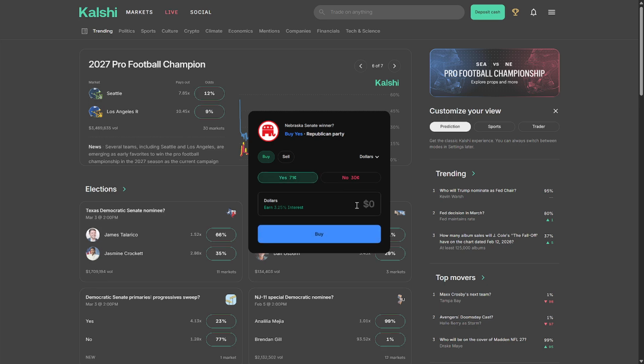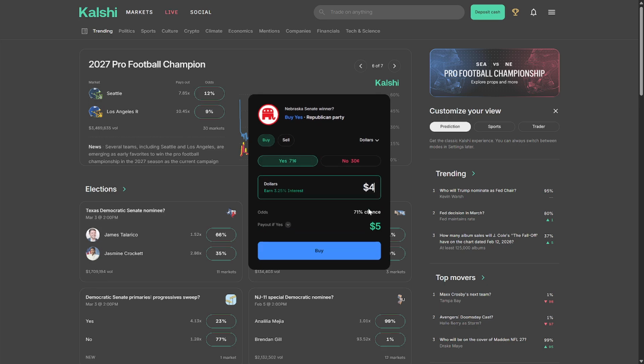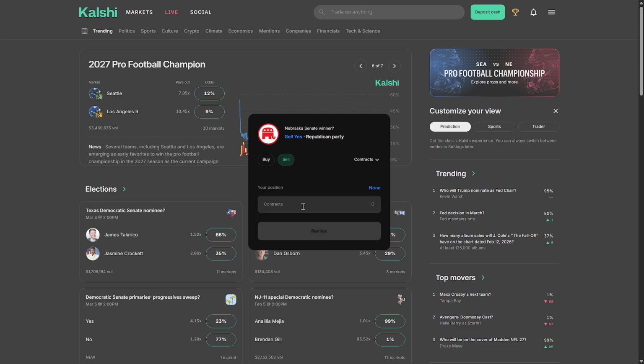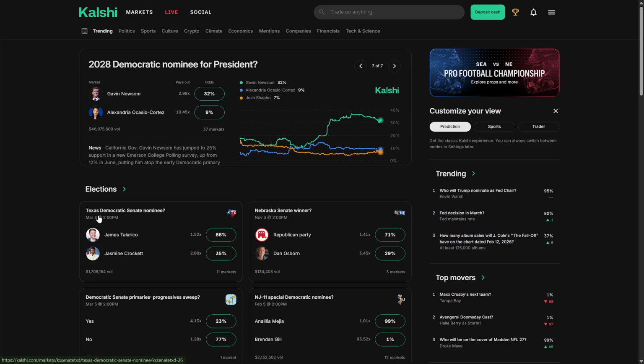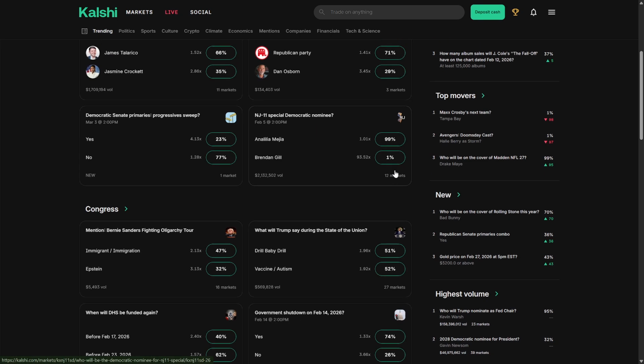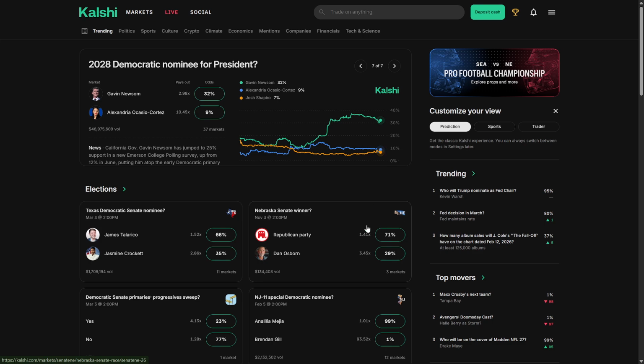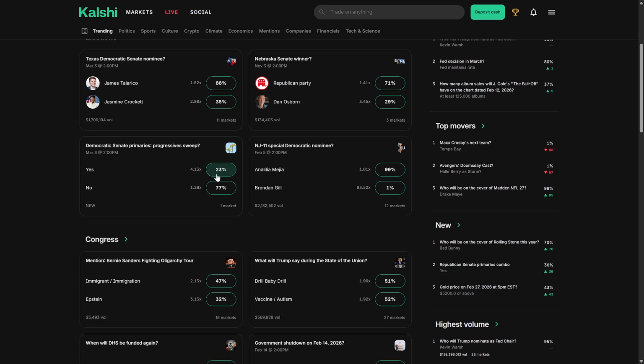And like putting in real money. As you can see in here, I can put like $4 or $5, and that's going to give me something. And I can also sell my positions, so this is something that you can do. Now guys, it's very important that whenever you hold a contract to expiry and the event resolves yes, Kalshi is going to pay you that amount of money. So you don't have to do anything besides putting your position in here and then just waiting.